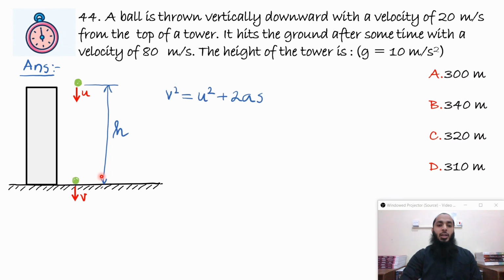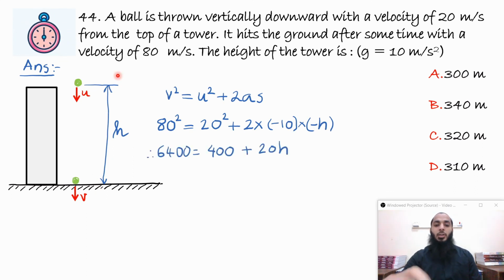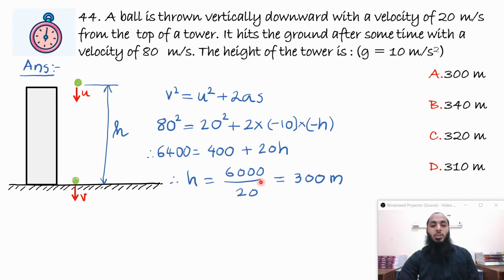Now we can directly substitute, but while substituting we have to take care that 80 square is equal to 20 square plus 2 into minus 10 should be written, because the sign convention is that every quantity that is upward is taken positive and the quantity that is downward is taken negative. That means here also I should have taken minus on both sides, but since you are squaring it, it doesn't matter. So here minus 10 and again minus h, because displacement is also downward. So you'll get h is equal to 6000 divided by 20, which is 300 meters.